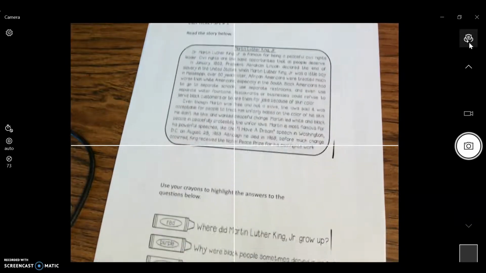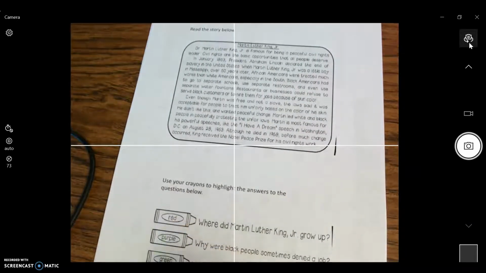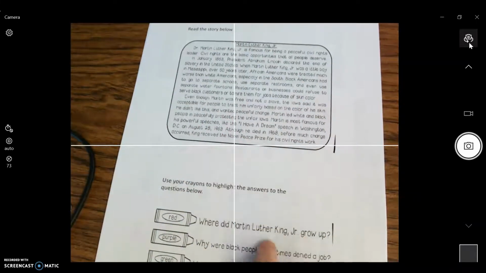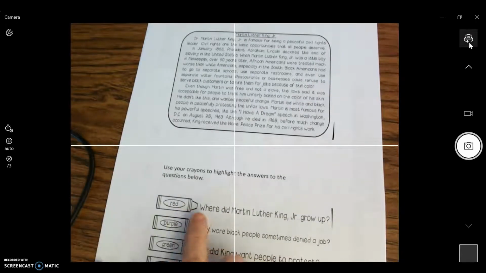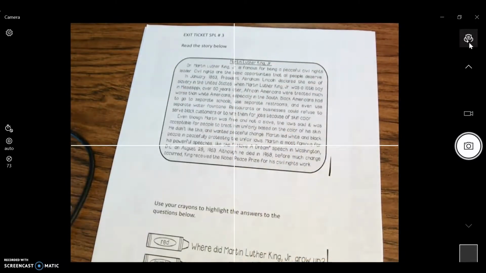Okay, so you're going to use your crayons. We're going to go back to the text, and you're going to find the sentence that answers this question. So with your red crayon, where did Martin Luther King Jr. grow up? Go back to the story, underline the sentence that answers that question. You can pause if you need to.